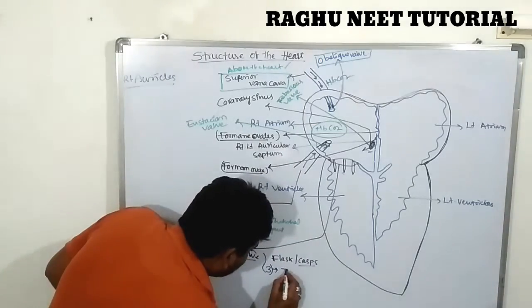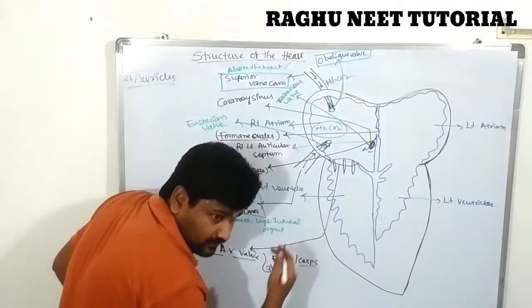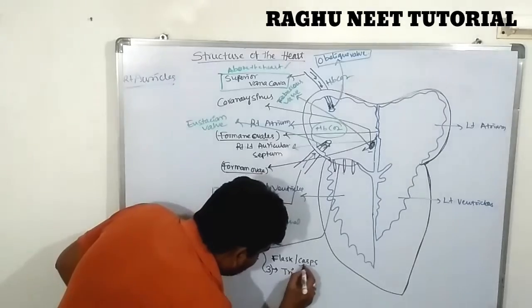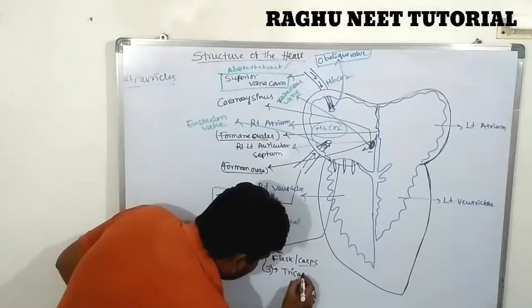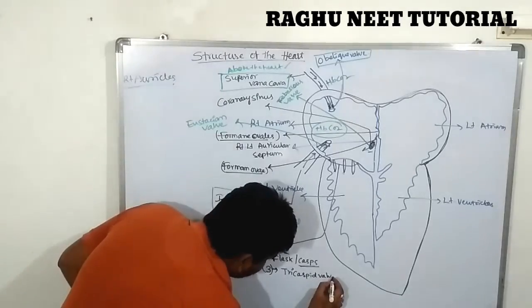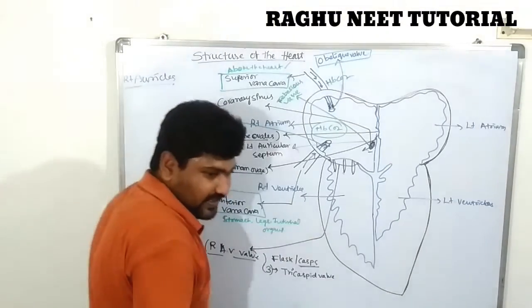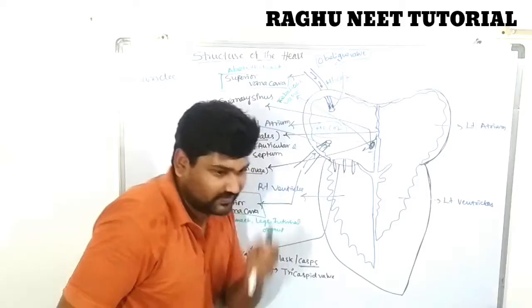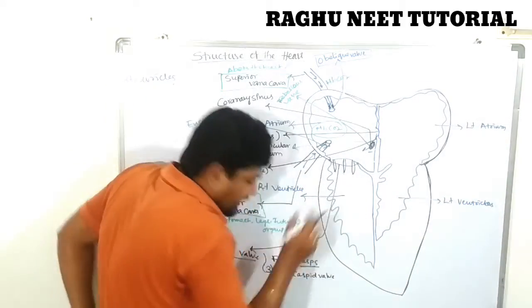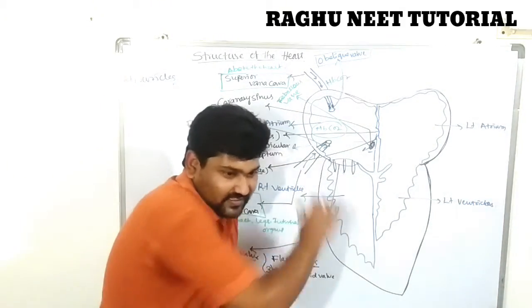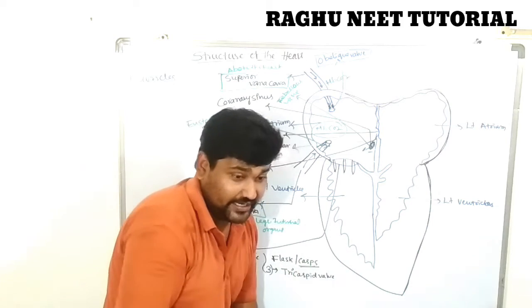This valve is called the tricuspid valve. Are you clear? Yes. So we are discussing the right ventricle. After the completion of the right auricle, next is the right ventricle.